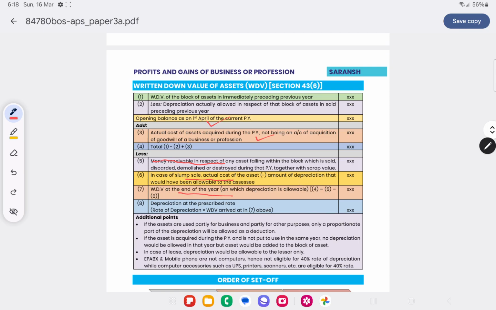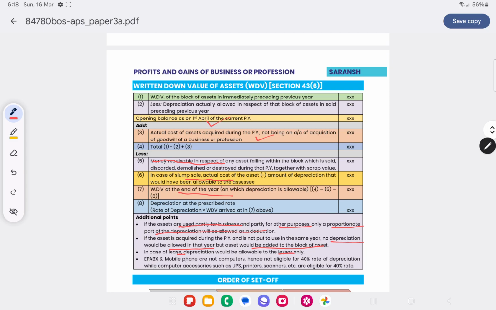WDV at the end of the year on which depreciation is allowable will come, and depreciation is subtracted. If the asset is partly for business and partly for other purpose, only a proportionate part of depreciation will be allowed as a deduction. If the asset is not put to use in the same year, no depreciation would be allowed, but the asset would be added to the block of asset. In case of lease, depreciation will be allowed to lessor only.